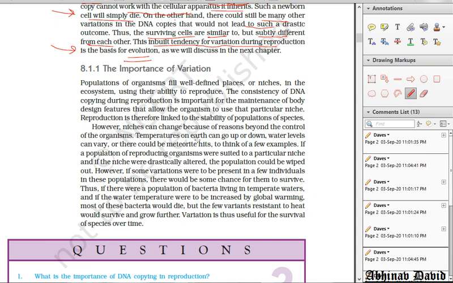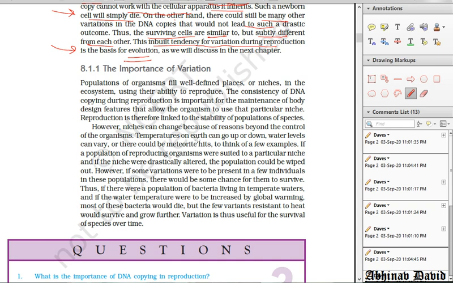Now there is a story given here in the NCERT on this topic, and before we see what is given in the NCERT, let me explain briefly what the story is. Suppose a colony of bacteria is living in temperate water. Temperate is the region above or below the tropical region, towards the pole. So the temperate region is not very hot, it is a colder region compared to the tropical areas. So a colony of bacteria is living in temperate waters.